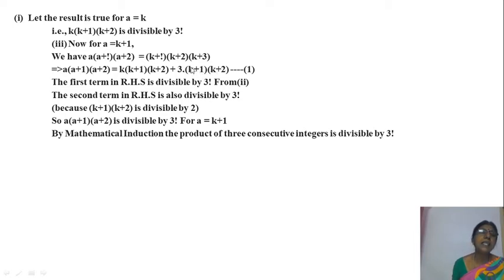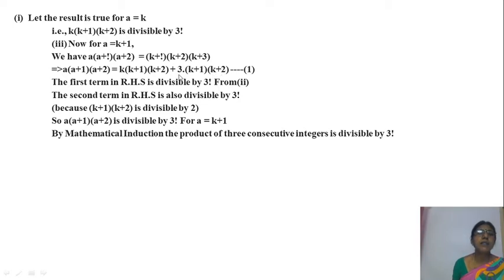Okay, if k is an odd integer, then k plus 1 is even. So this even number is divisible by 2. So 3 is divisible by 3, and this number is divisible by 2. Then this number is divisible by 3 into 2. Okay, because one of k plus 1 or k plus 2 is divisible by 2. 3 is divisible by 3. k plus 1 into k plus 2 is divisible by 2.